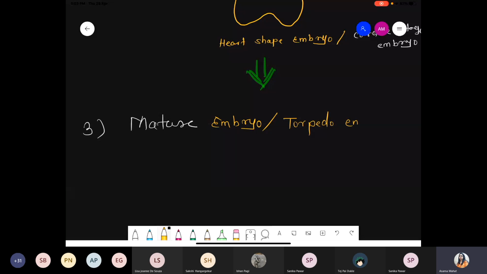Torpedo shaped embryo. So there is one question from the NEET point of view, I think 2017 as well as 2019. Embryo during the development obtains three shapes. Number one, globular, followed by heart shape, and followed by torpedo shape. Okay, you have to remember the sequence. Globular, followed by the heart shape, and followed by the torpedo shape.